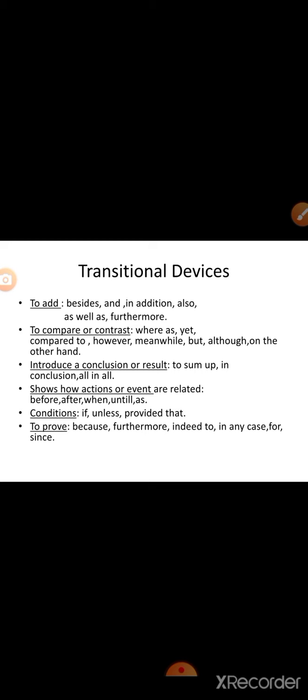Then we have the conditions. When we are showing or telling the conditions, we will use certain transitional devices such as if, unless, provided that. Over here, let me tell you one most important thing: unless is used when the first statement is negative. For example, you will not pass the exams unless you work hard. If is also used in a condition but in a positive way. For example, if you work hard, you will pass the exam.